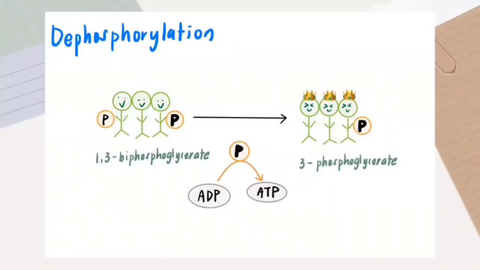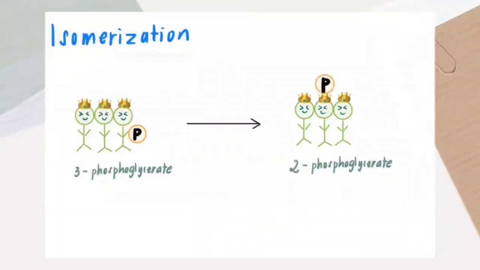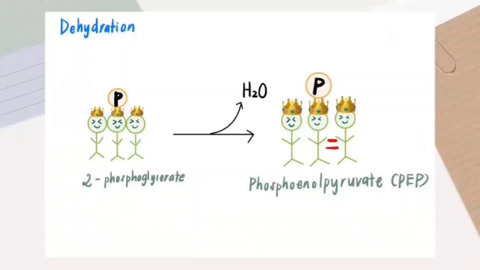As popularity increases, they have new friends. The group's friend is named adenosine diphosphate, which is ADP, and the power together turn into their energy, so 1 ATP is produced. Take note that this is substrate level phosphorylation. Since the power is located at the side of the group, they think it's better to place it in the center so that it looks balanced. After they change the position of the power, the group name also changes to 2-phosphoglycerate. This means that the group has undergone isomerization.